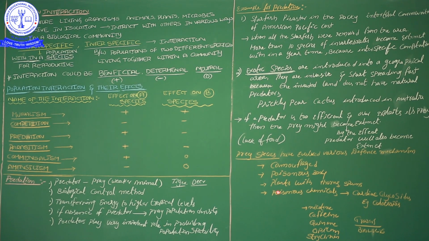So plants that have poisonous chemicals synthesized in their leaf and stem cannot be eaten by grazing animals. Here cardiac glycosides are present in Calotropis. This is the best example. Not only this, nicotine is present in tobacco plants, and caffeine is present in coffee. Okay, quinine and opium poppy, these are all drugs.